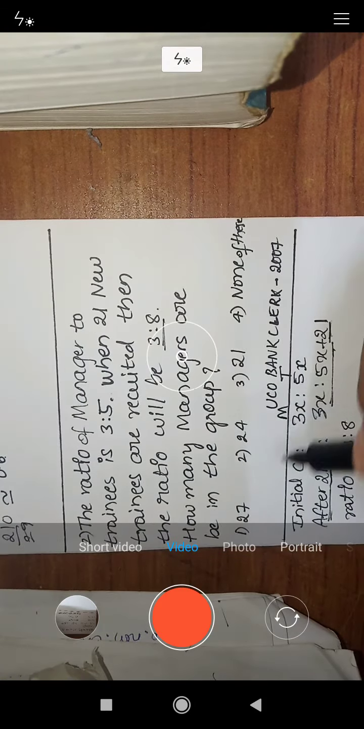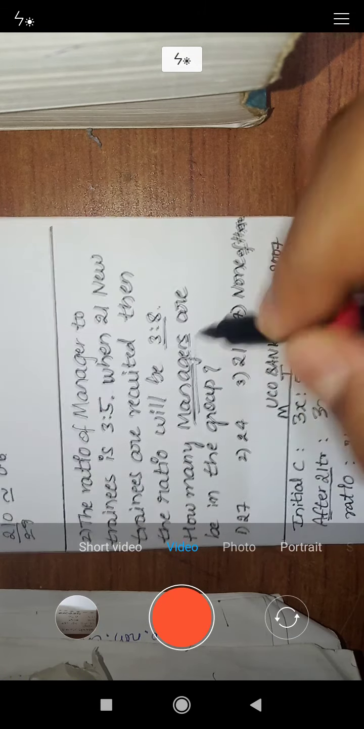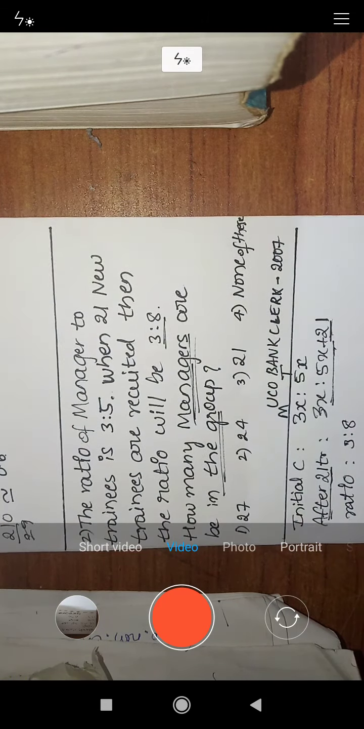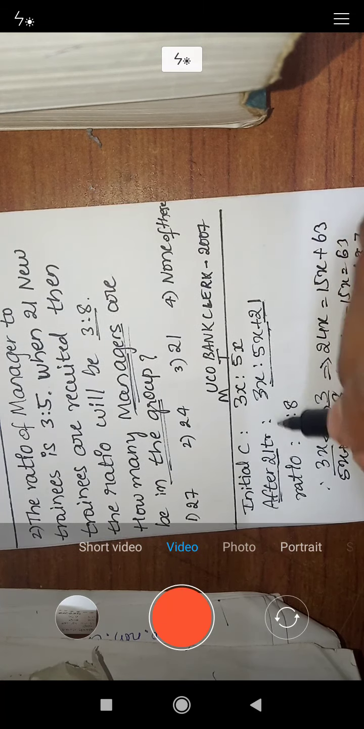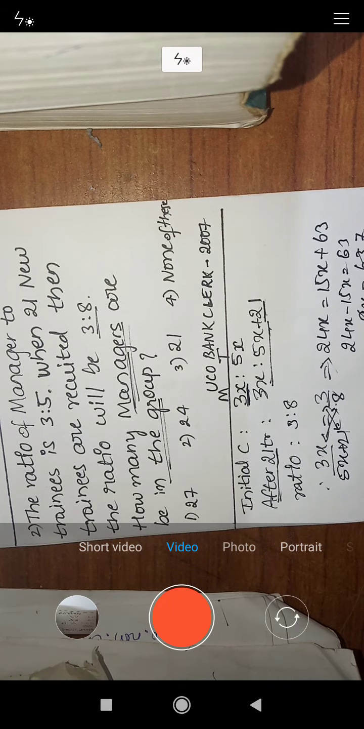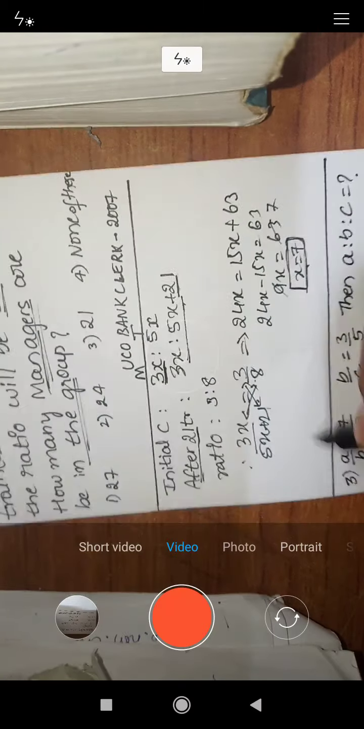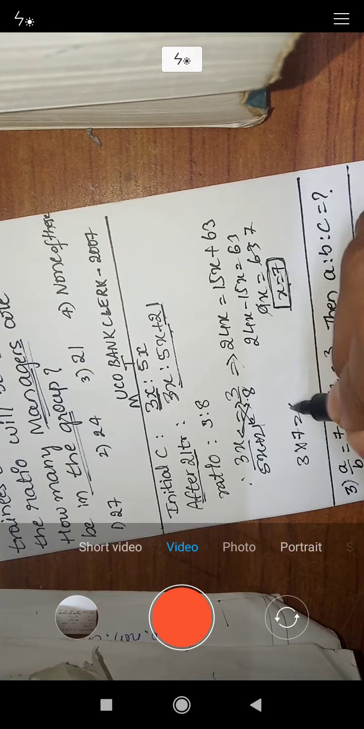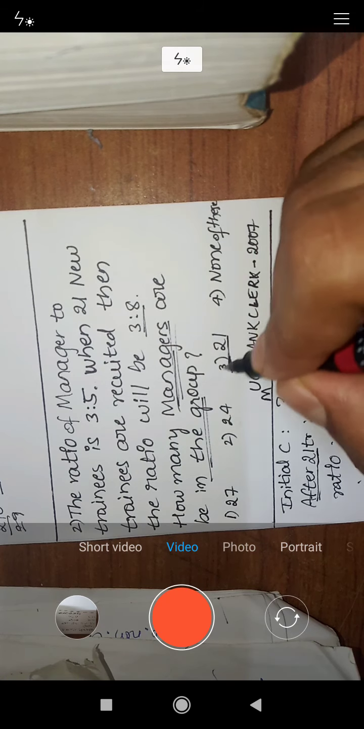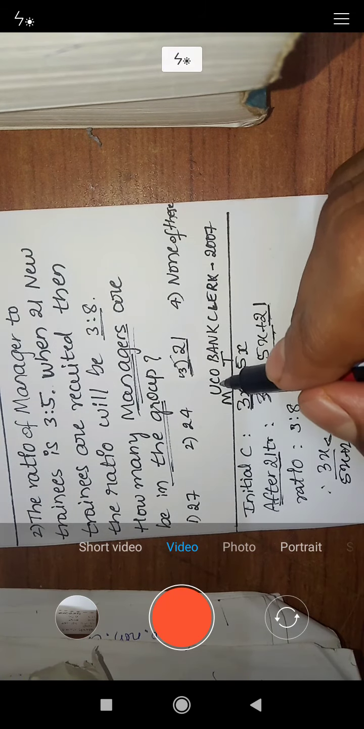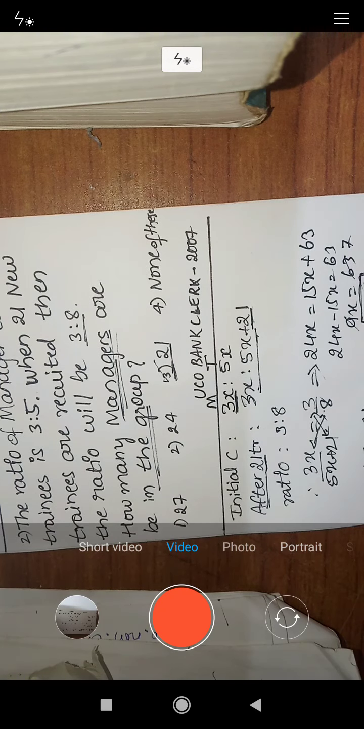But we have to find out how many managers are there in that group. We have x equal to 7, and there are 3x managers present. Therefore 3 into 7 is 21 managers present in that group. So option C, 21, is the right answer. This was asked in the UCO Bank clerk exam in 2007.